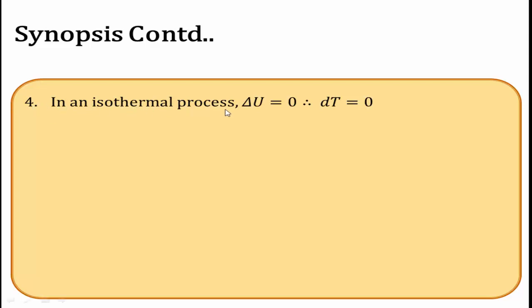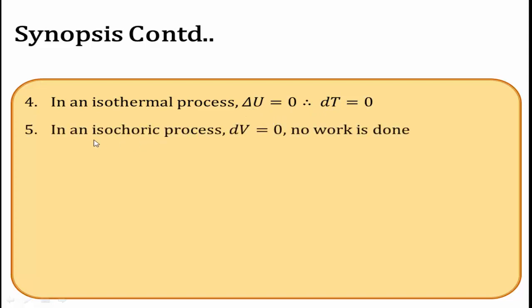In case of an isothermal process, the temperature is kept constant. If the temperature is kept constant, there is no change in the internal energy. That's why delta U is equal to 0. In an isochoric process, no work is done. If no work is done, then there is no change in the volume, dV is equal to 0.